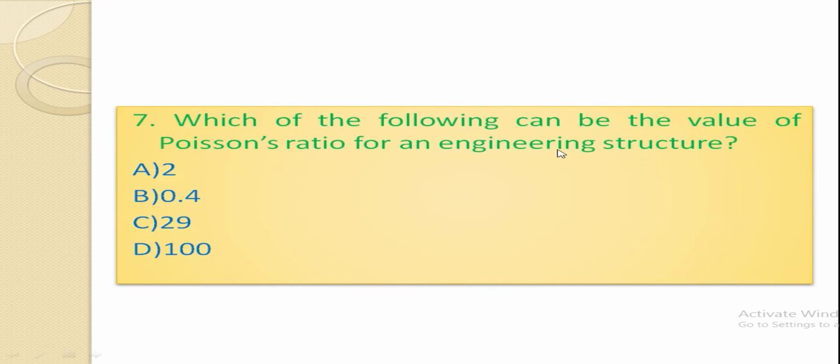Which of the following can be the value of Poisson's ratio for an engineering structure? Options are 2, 0.4, 29 and 100. Right option is 0.4. The Poisson's ratio for most of the engineering structure normally lies between 0.3 and 0.6. Therefore, 2, 29 and 100 cannot be valid values for Poisson's ratio.